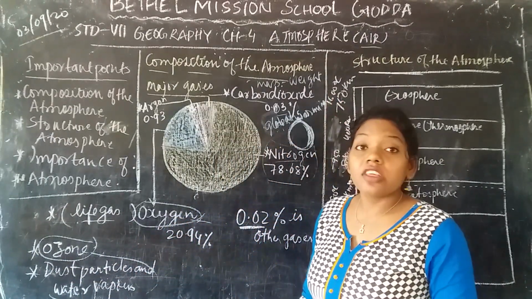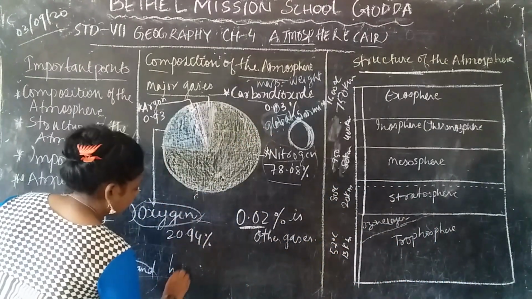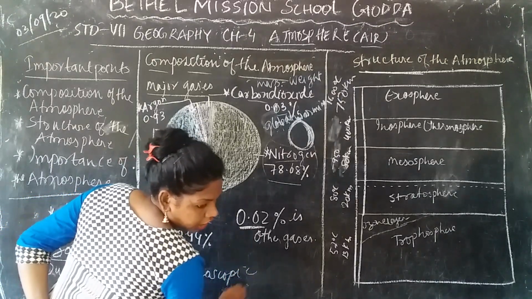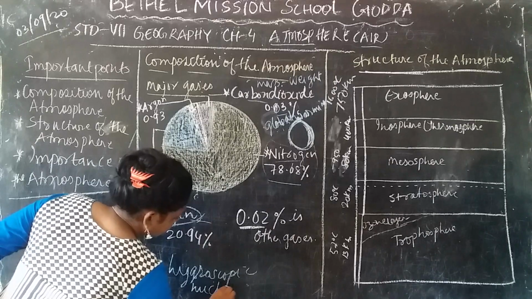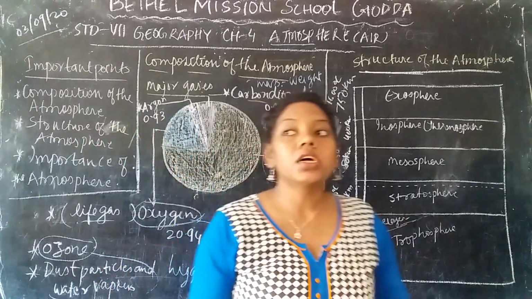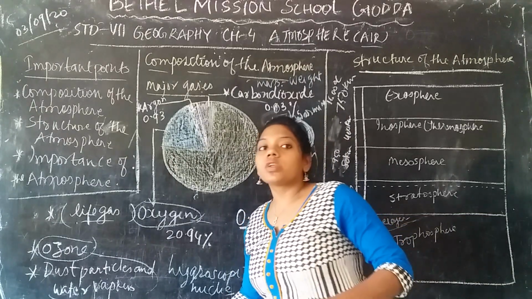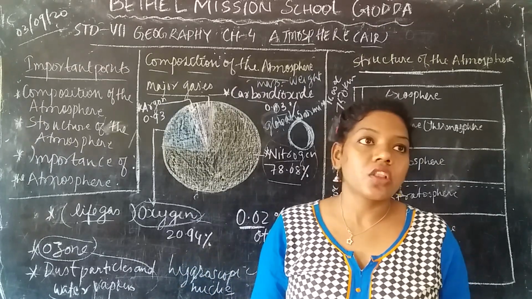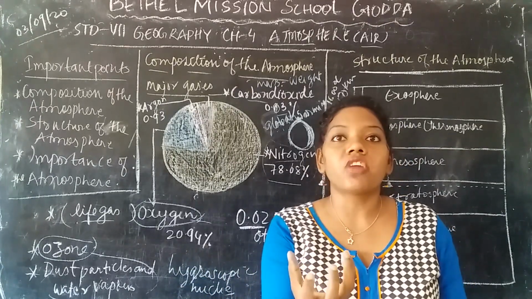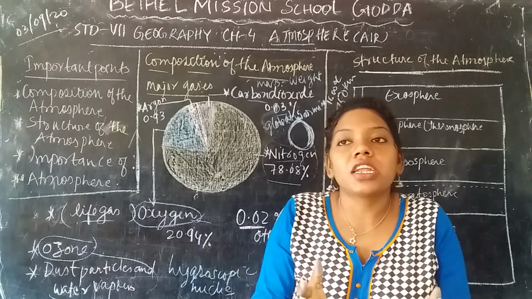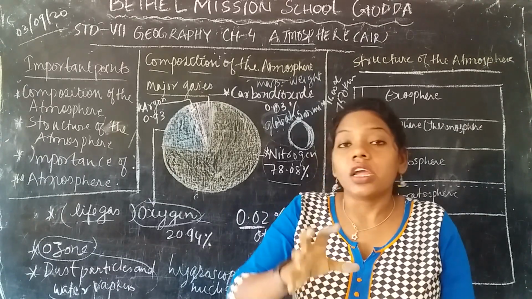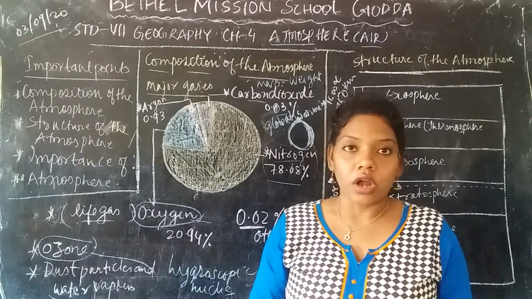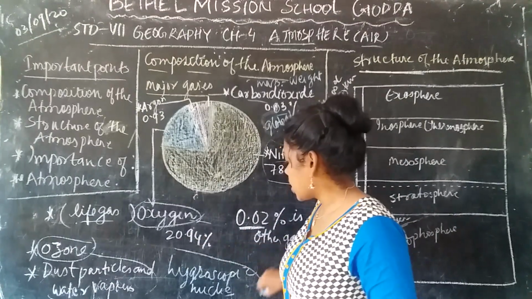So that is why it is called hygroscopic nuclei. During the hydrological cycle, due to these dust particles, the water vapor forms droplets. It becomes concentrated and so thick on the dust particle that it comes down in the form of water droplets. So this is why it is called hygroscopic nuclei.